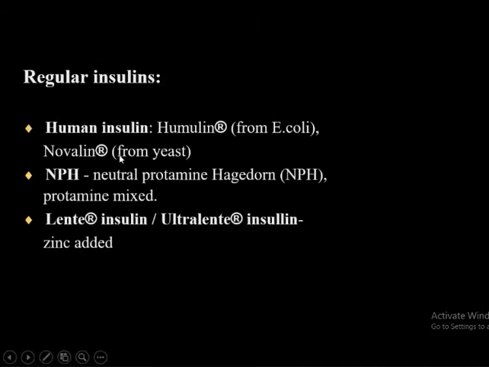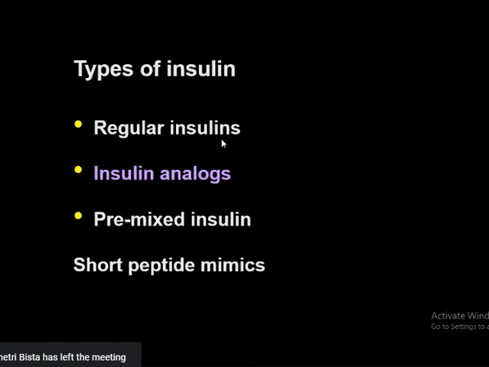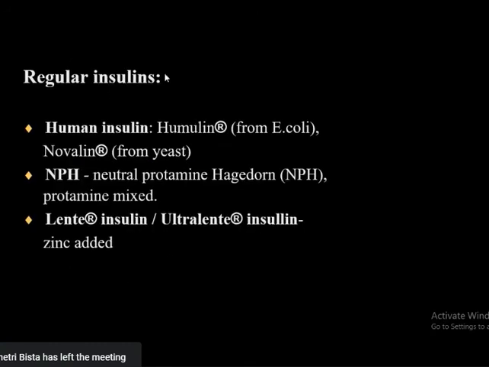Regular insulin is human insulin. The trade name is Humulin from E. coli, Novolin from yeast, NPH insulin, neutral protamine hagedorn insulin, which is protamine mixed, and lente insulin, where zinc is added.